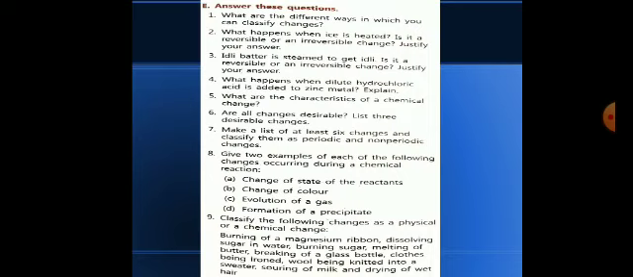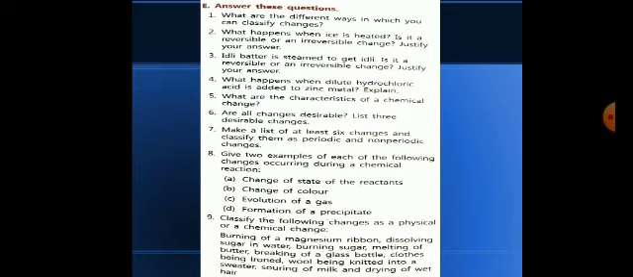Always remember, even when water is heated, it changes into water vapor, and this water vapor, by the method of condensation, we can again convert back into liquid water. So it is a reversible change.